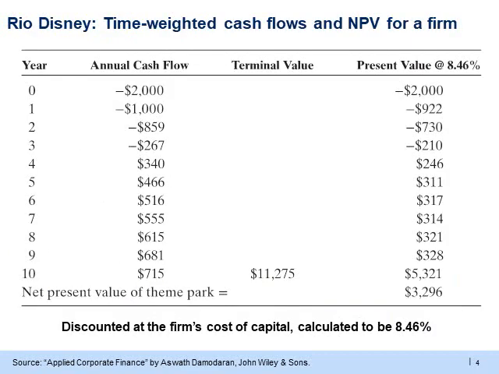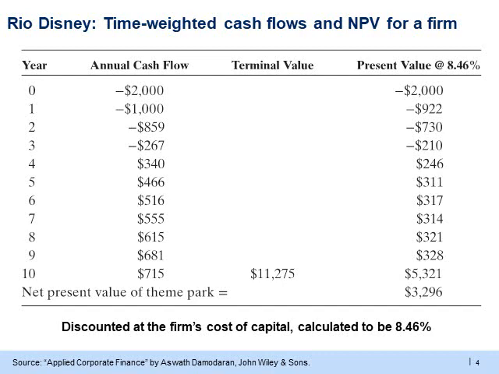Let us look at an example to calculate time weighted cash flows and NPV. Let us assume that Disney is planning to set up a new theme park in Rio, Brazil. The table shows the expected cash flows for the project. The numbers are in millions. As shown in column 2, the project needs net investments in the first 4 years, starting with $2 billion right now. The net cash flows are expected to turn positive from year 4, and the expected cash flows have been